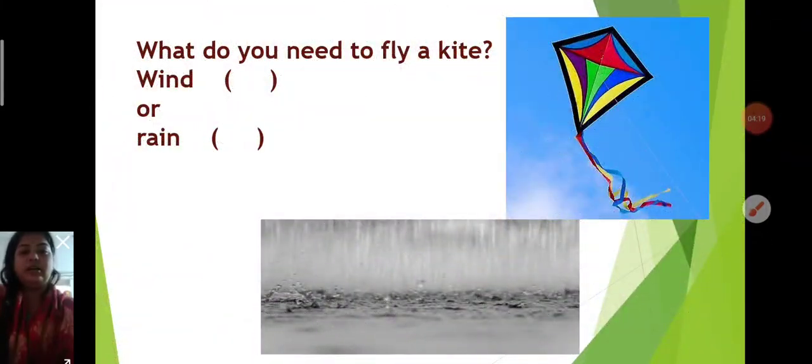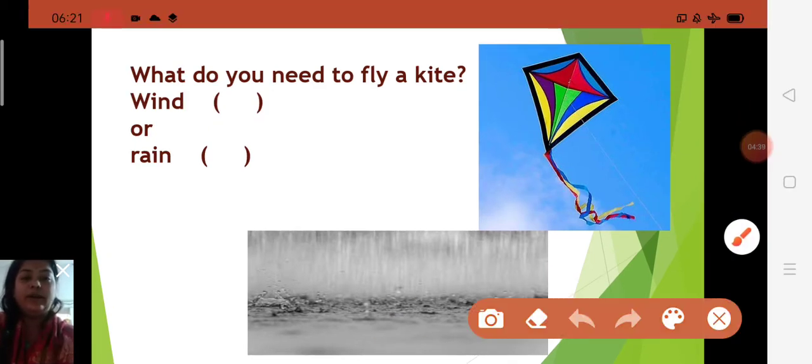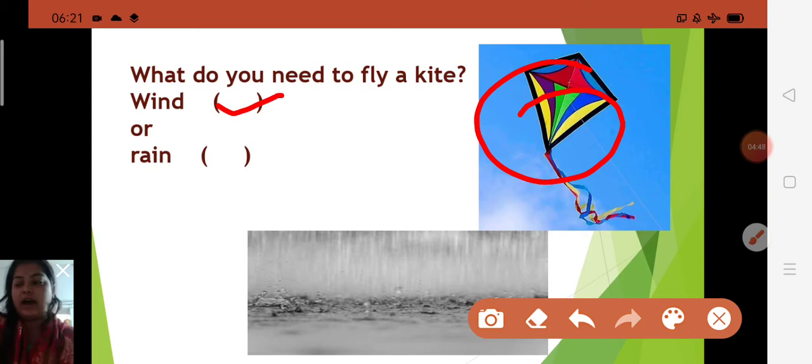Now next one is here. What do you need to fly a kite? Wind or rain? Children, you all like to fly a kite. If wind does not blow, then what will happen? You will not be able to fly a kite. So what do you all need? Yes, you all need wind. W-I-N-D, wind. And also you all know children, a kite is made of paper. They fly high in the air at the end of a long string. So a kite needs wind, not rain. And you all know the uses of rain. So which is the correct option here?